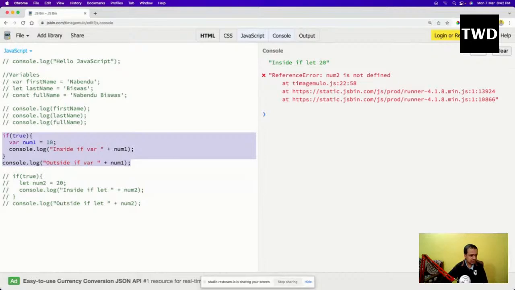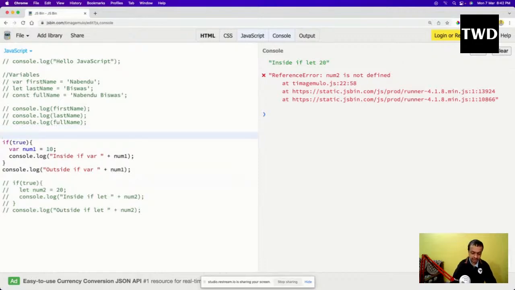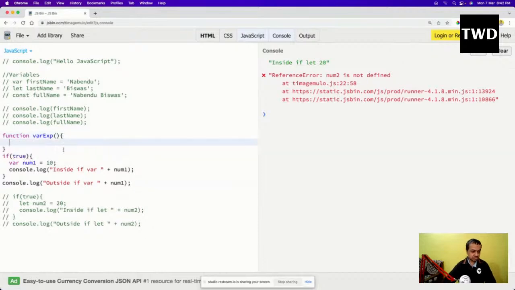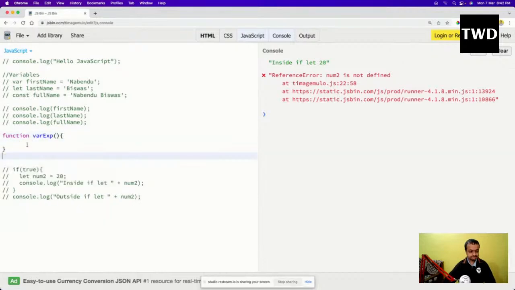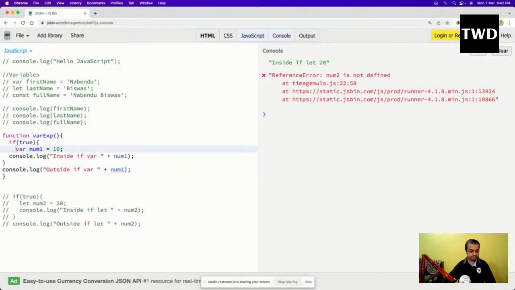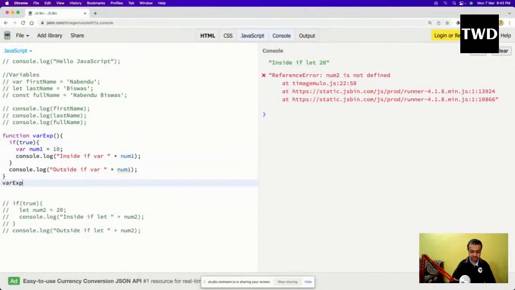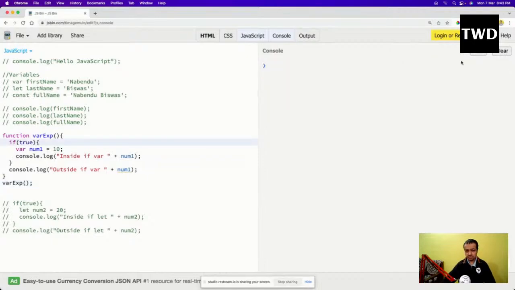And how do we declare a function in JavaScript? We declare a function with the function keyword. There is something known as an arrow function also, which I'm going to tell later on, but we generally declare it with function hello all. Inside the function I declare a var, and then inside if var, outside if var, we know this will run. It will run anywhere, because both of them are inside this function.